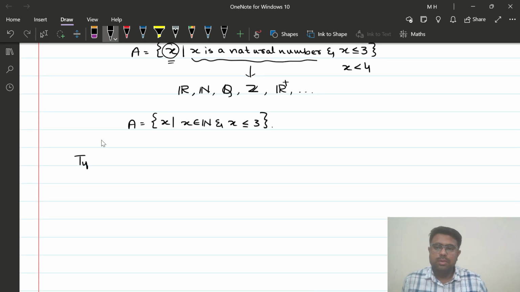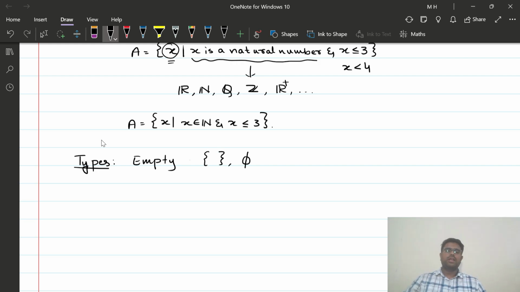Okay, now once we had all this representation, we had the types of sets. If you remember the types of sets, in the beginning we had the empty set. What is an empty set? Empty set is the set which has no elements. Of course it is empty. We denoted it by the empty braces or the Greek letter phi. So this is the empty set. And we had also said the singleton set. What is the singleton set? I think this is not given in NCERT. The singleton set is the set which has only one element.